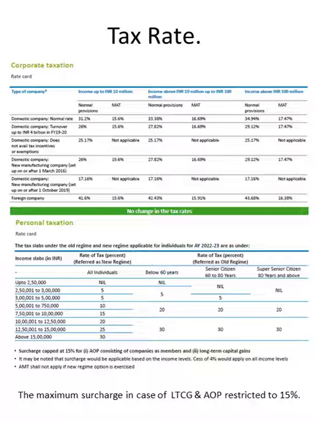The only change is that the maximum surcharge in case of long-term capital gain and AOP is now restricted to 15%, which earlier went up to 37%.